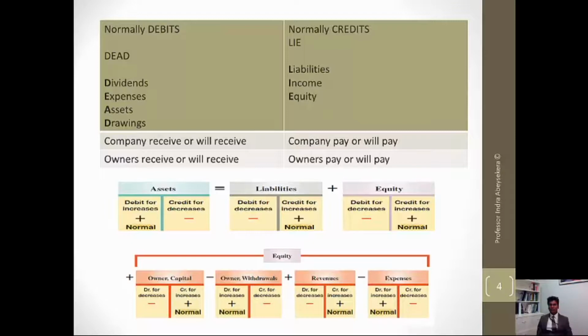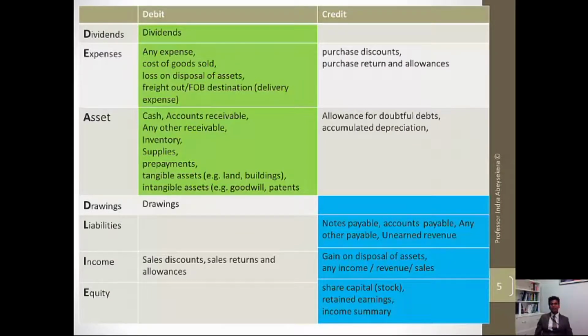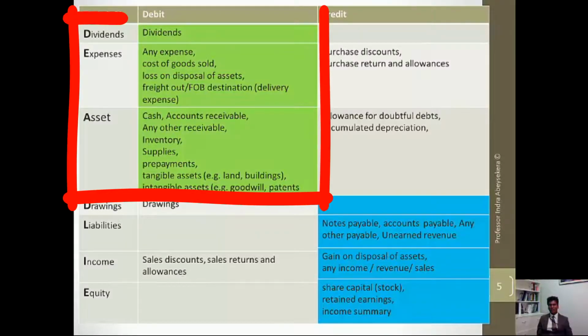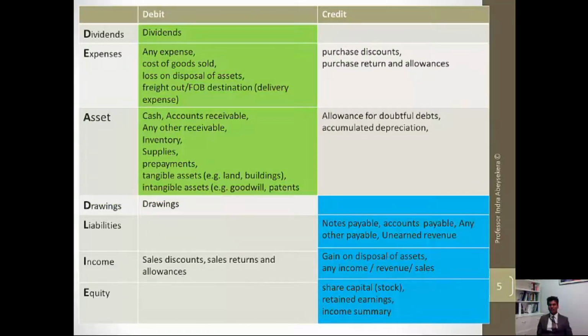Revenue and expenses contribute to equity. Revenue is normally recorded as a credit. Expenses are normally recorded as debits. Having learned those principles, those guidelines, DEAD and LIE: DEAD items are normally recorded as debits, LIE items are normally recorded as credits.